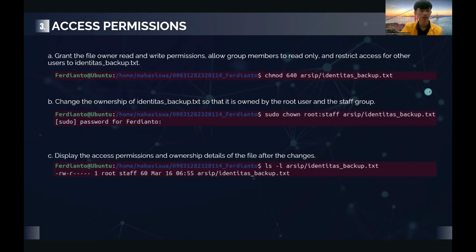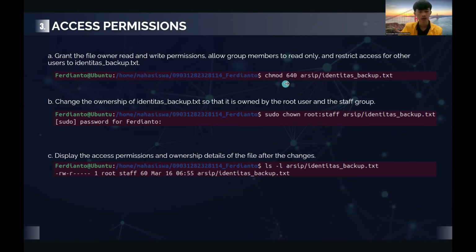Number 3 is about access permission. The question is to grant the file owner read and write permission, allow group members to read only, and restrict access for other users to identitas_backup.txt. So I use the command chmod 640 archive/identitas_backup.txt.